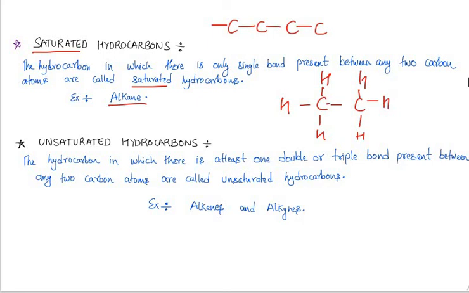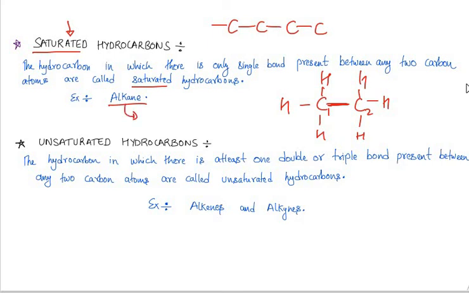The bond between the 2 carbon atoms is a single bond, and in an earlier video we already discussed that the bond between carbon and hydrogen is always single. Since the bond between the 2 carbon atoms C1 and C2 is a single bond, it is a saturated hydrocarbon. All hydrocarbons in which the bond between carbon atoms is a single bond are said to be saturated hydrocarbons. Example is the alkane family. We will discuss it.